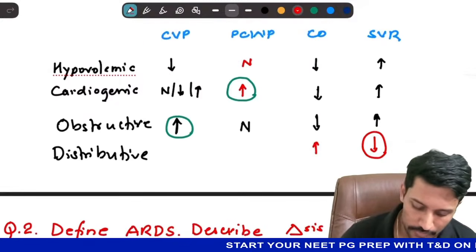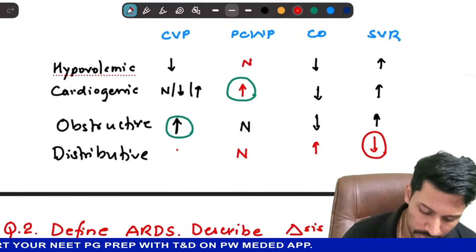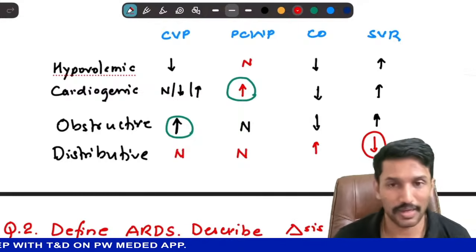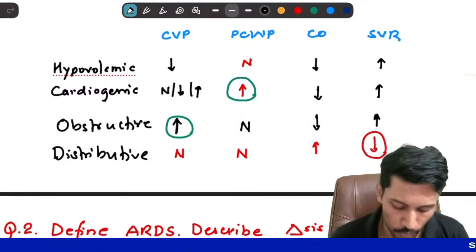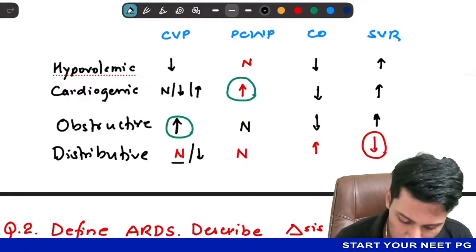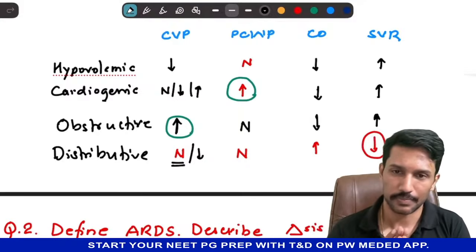Nothing to do with the left side of the heart, there is no rise in pressure, so you will have normal pulmonary capillary wedge pressure, and CVP is usually normal as long as there is no hypovolemia. Many patients of sepsis often have hypovolemia, so in that case it may be decreased, but the main thing is it's normal if it is pure non-hypovolemic distributive shock.